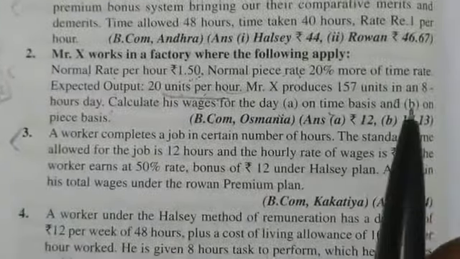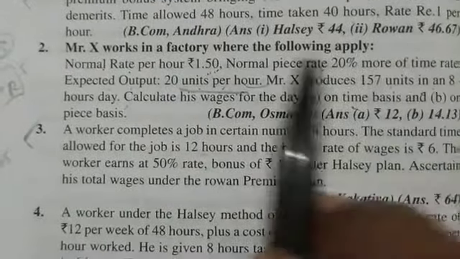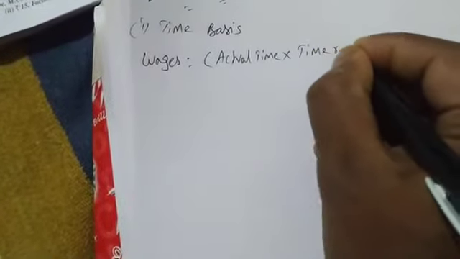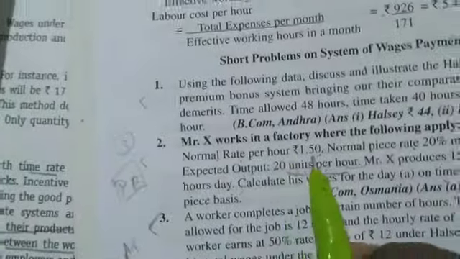So here we can easily find the wages on time basis, because he has given how many hours he is working. He is working for 8 hours and the normal time rate is given. So I am taking actual time into time rate. Actual time is given directly in the question as 8 hours. 8 hours into time rate, which is 1.5.